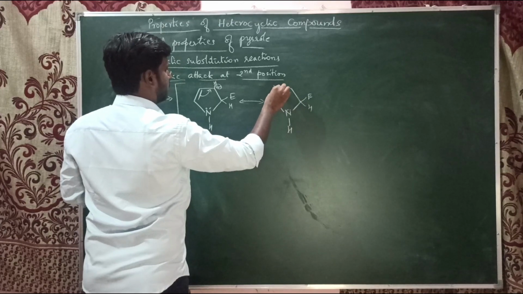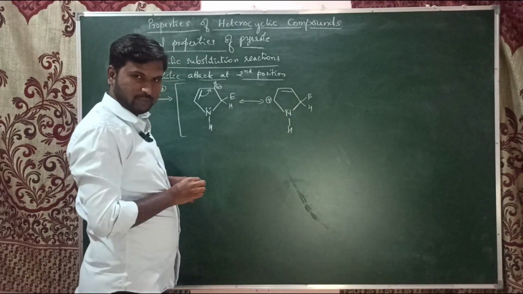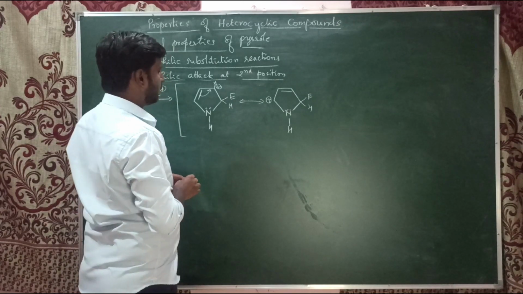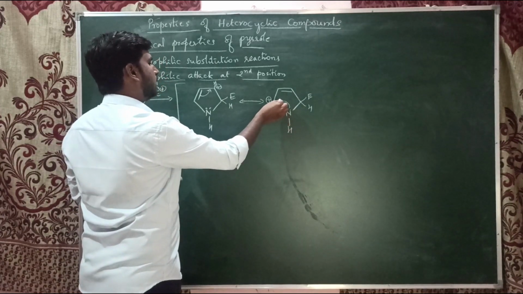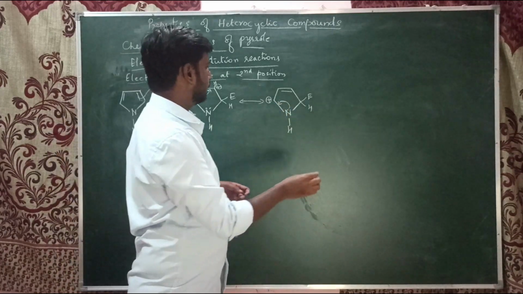So the positive charge comes here, not here. The positive charge comes at this carbon. So when the positive charge comes at this carbon, this shows again one more resonance structure. So this will give electron.